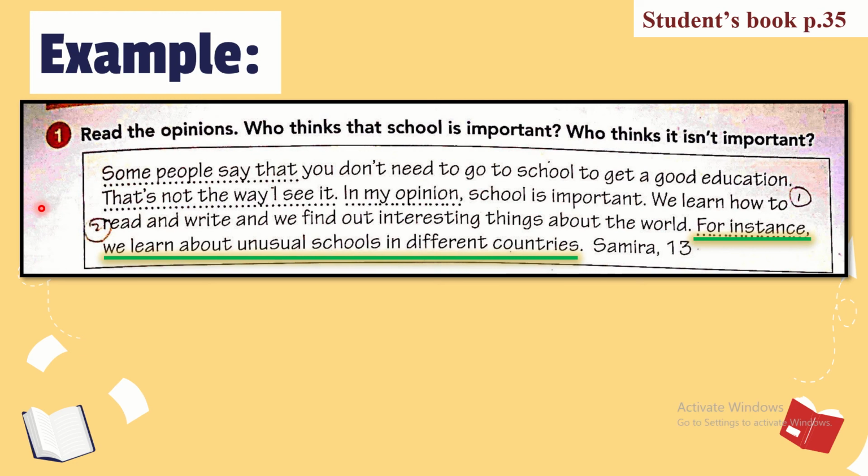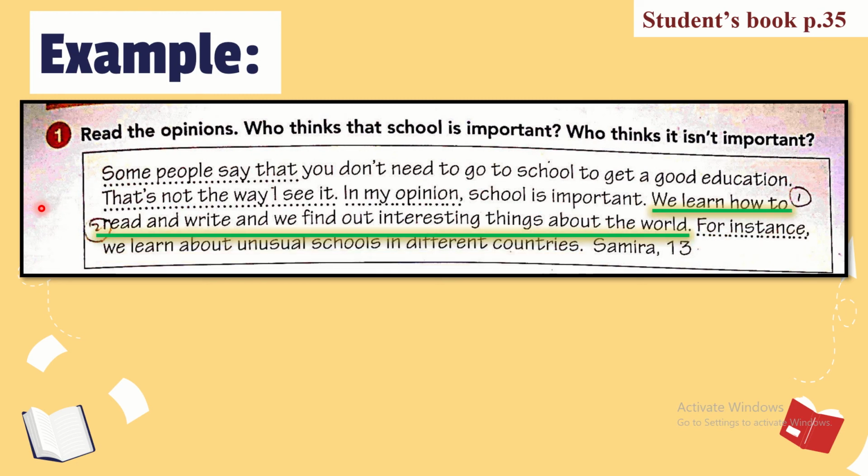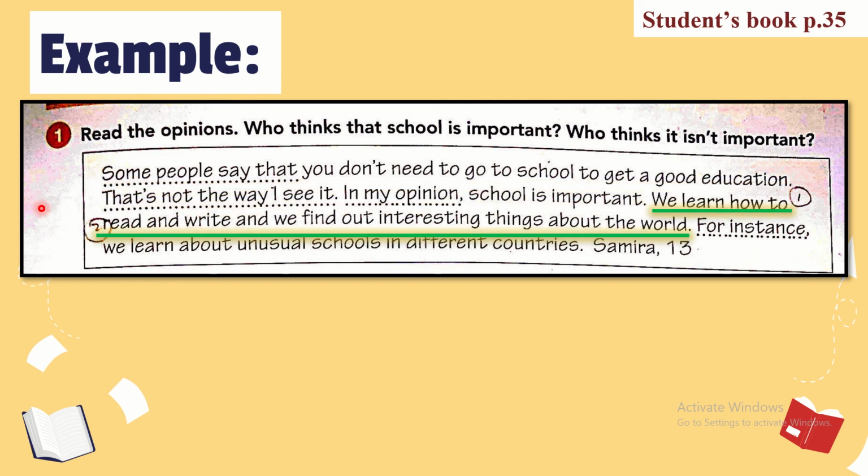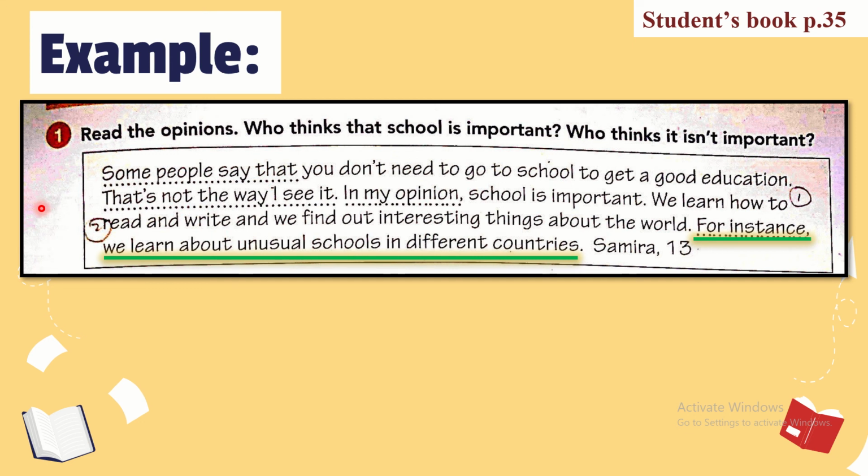This is only one paragraph of the whole essay, right? So she has given her subject line, and then she has given her opinion over here, and then she has given her reasons over here why going to school is important, and then in the end she has also given an example of why going to school is important, right?